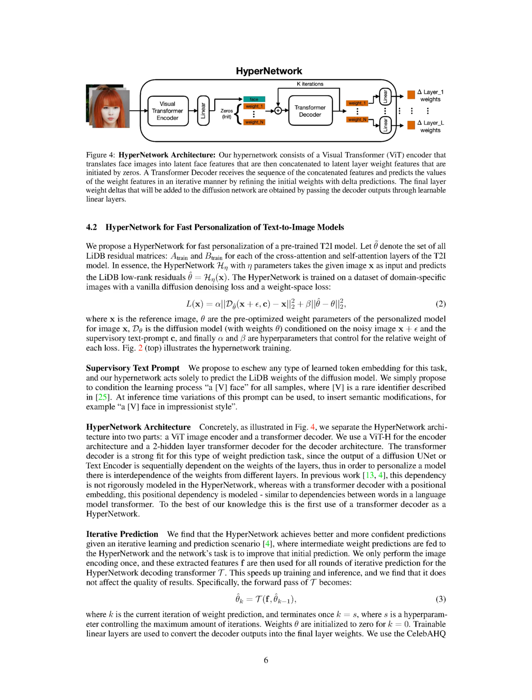forward pass of the decoding transformer can be described as follows. The predicted weight at the current iteration, let's call it k, is a function of the extracted features and the predicted weight from the previous iteration, k-1. This process continues until we reach a predetermined maximum number of iterations, which we'll call S. We start the process with the weights initialized to 0. We then use trainable linear layers to convert the decoder outputs into the final layer weights.